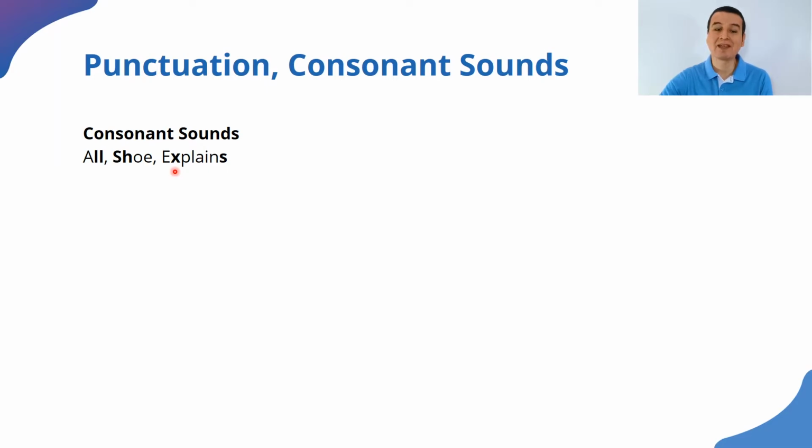Eggs. And that leads me to the sound of the consonant S. In English, many times, it's going to be Z, not S. Explains. Why? Because before the letter S, we have something that we call a voiced sound. A voiced sound is the sound that makes our vocal cords vibrate.